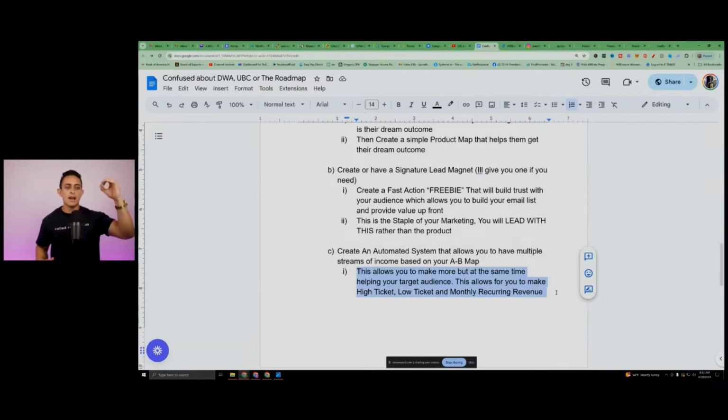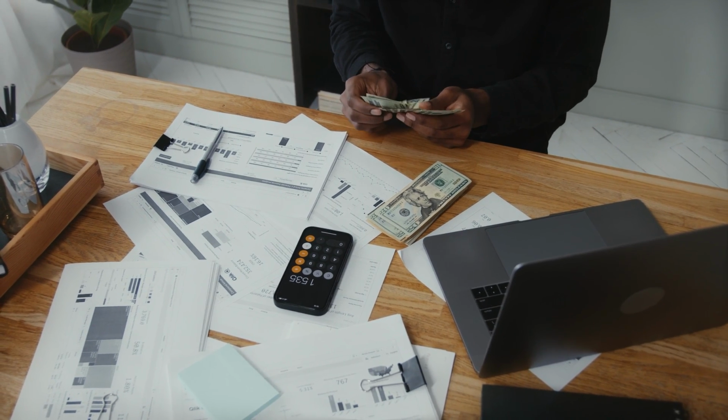This allows you to make high ticket money, low ticket money, and monthly reoccurring revenue. One thing I want to say is if you're doing just something like DWA or the roadmap, you don't really know how much you're making the next week or the next month. You may be hot one month and then one month it might be low. You don't want to live that way. And I lived this way for a long time until I learned this method.